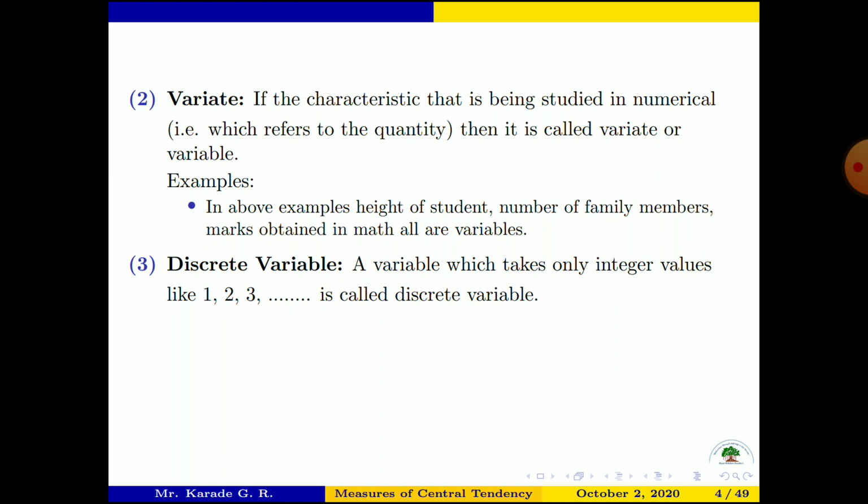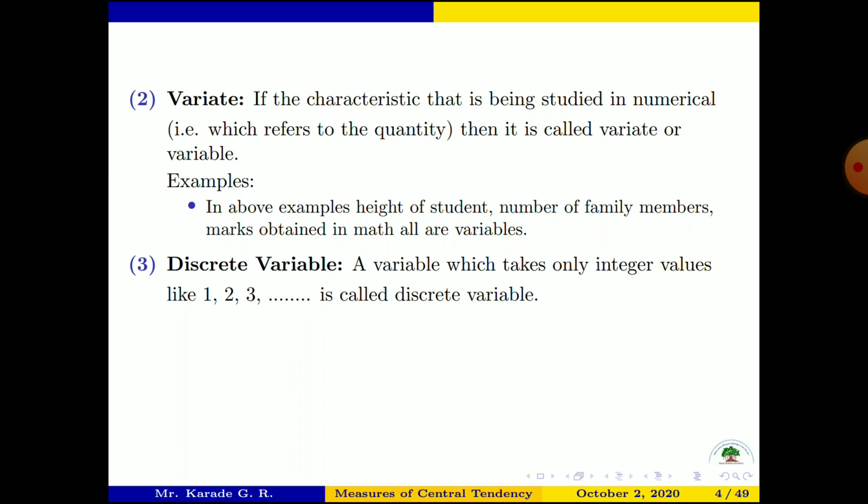In the above example, in the class of 100 students, we consider a variate. That variate is the number of family members of each student, how many people are in each student's home, and that variate is discrete.